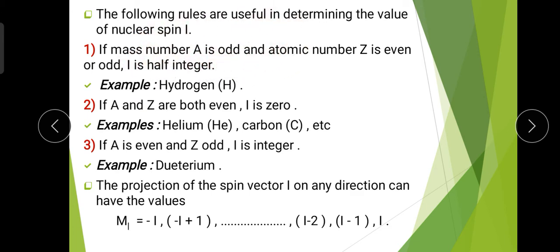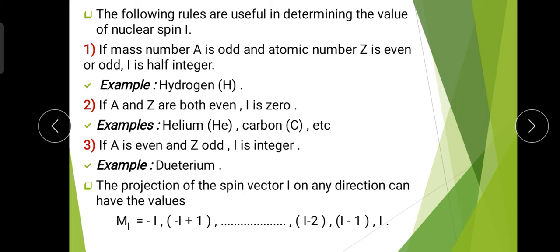Now the second rule is: if A and Z both are even, then I is 0. That means if in an atom the mass number as well as the atomic number Z are both even, then the nuclear spin is 0. For examples, helium, carbon. In helium the atomic number is 2, so the number of electrons is 2, therefore the protons are also 2, and the number of neutrons is again 2.